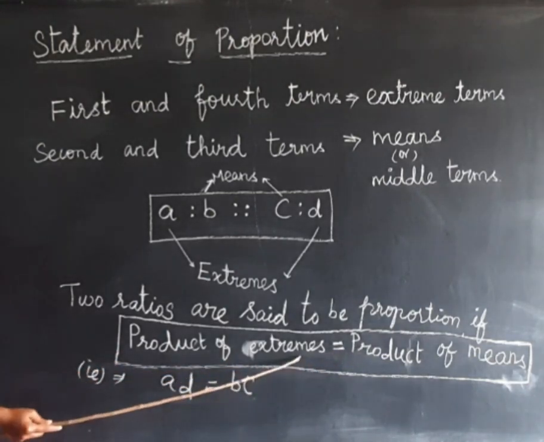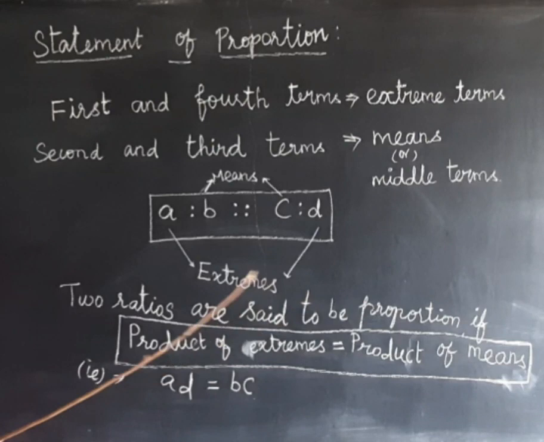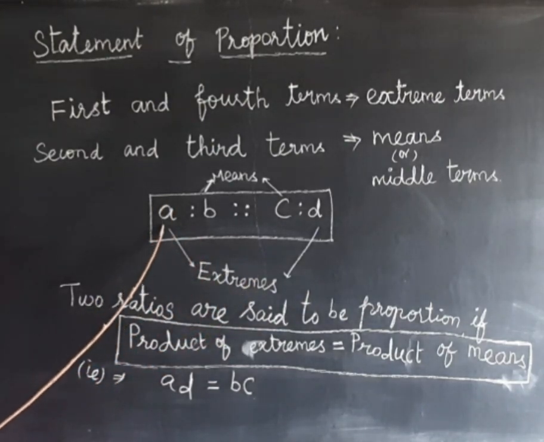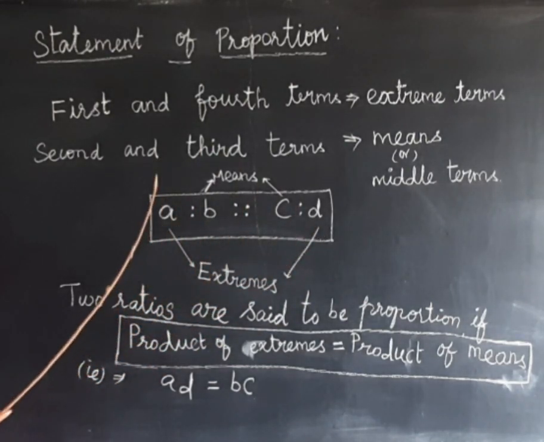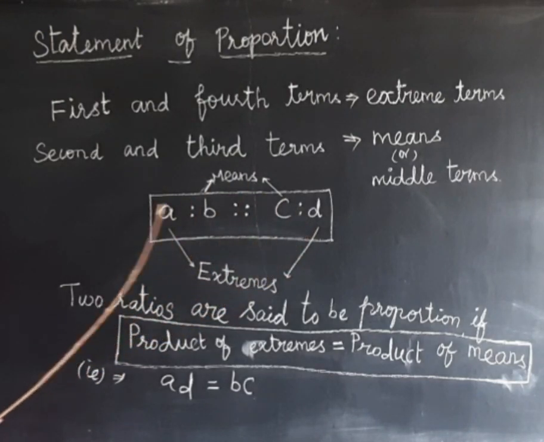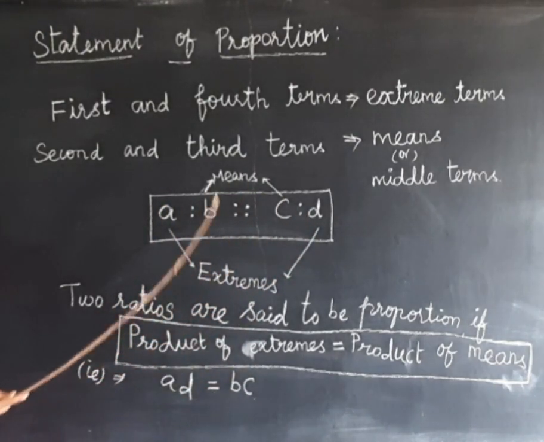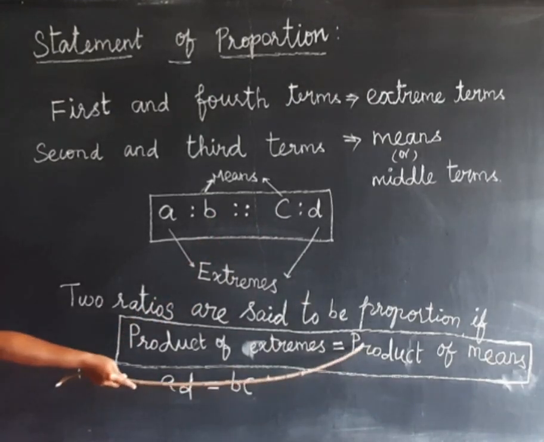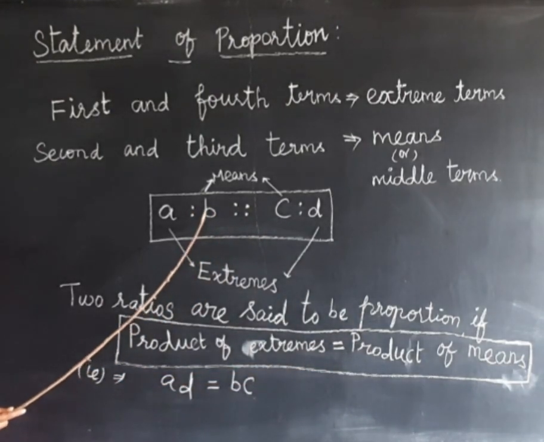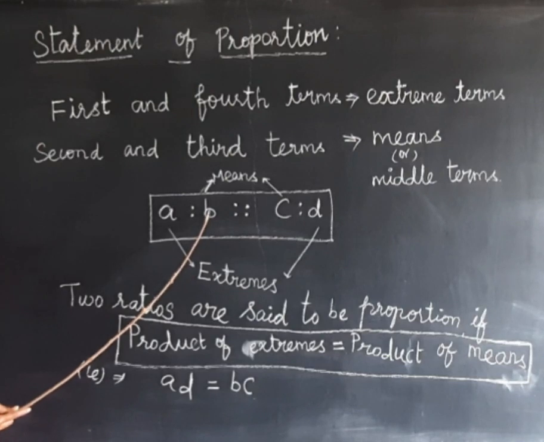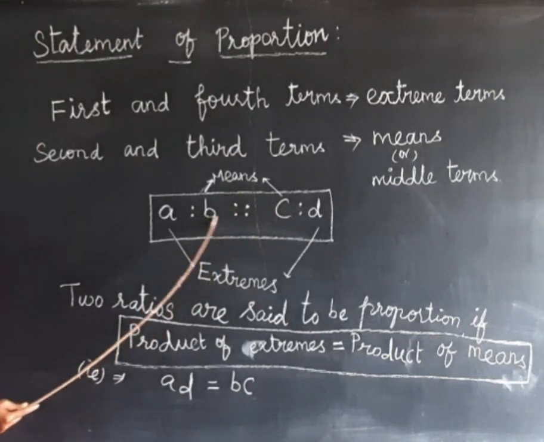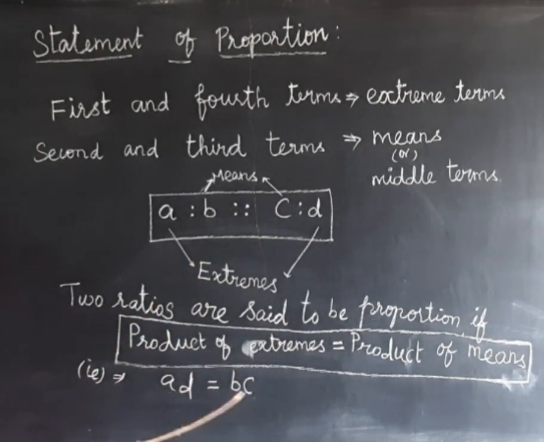Product of extremes equal to product of means. Extremes na first term, fourth term multiple பண்ணனும். First and last term, so AD equals BC, the middle terms. Product of means na middle term ரெண்டையும் multiple பண்ணனும். So second and third term multiple பண்ணனும், so B and C, BC.